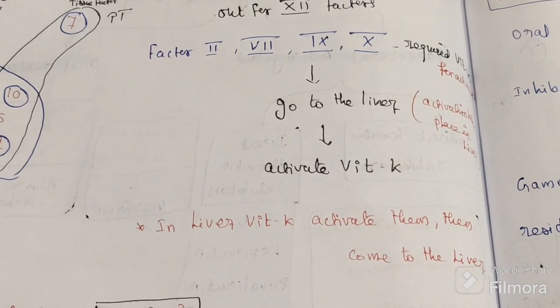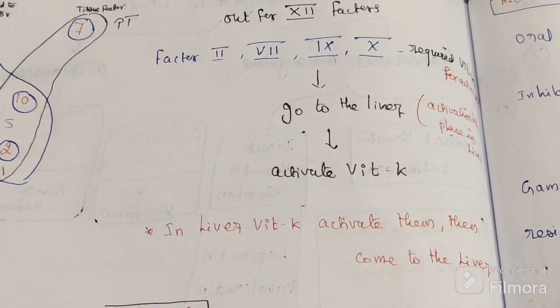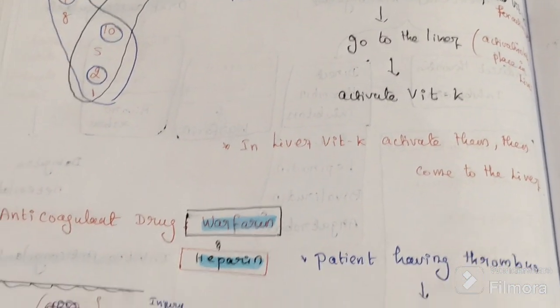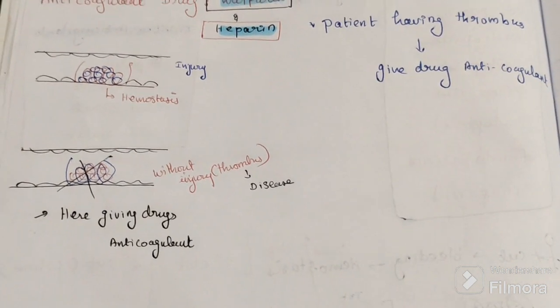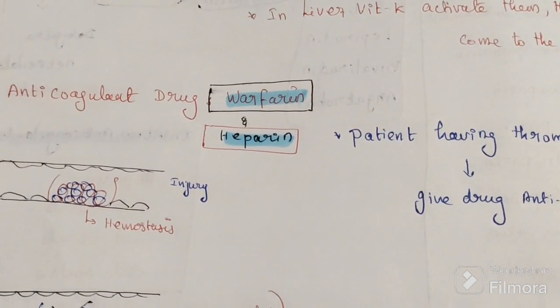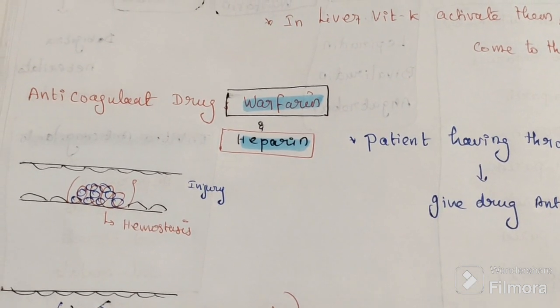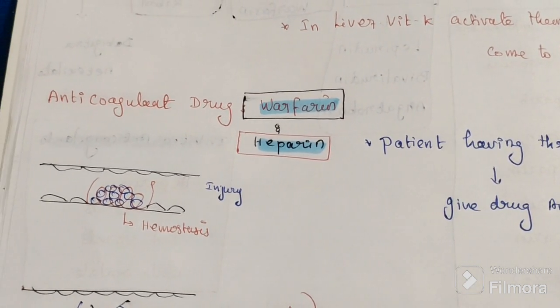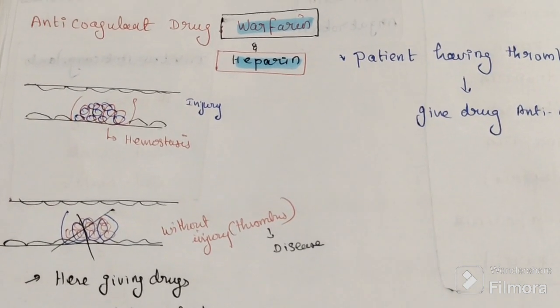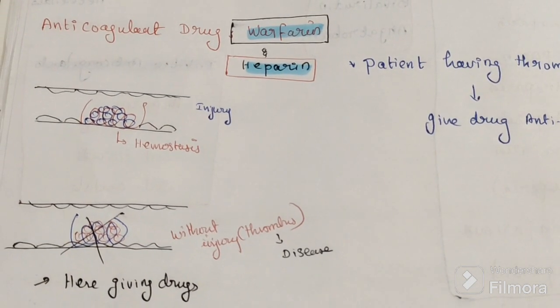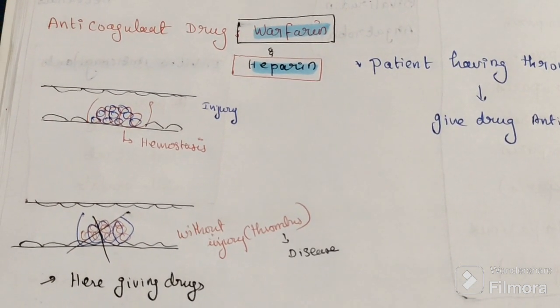So now, discussing the drugs. Anticoagulant overview. We give anticoagulant drugs to patients having thrombosis. In thrombosis there is over-clotting.